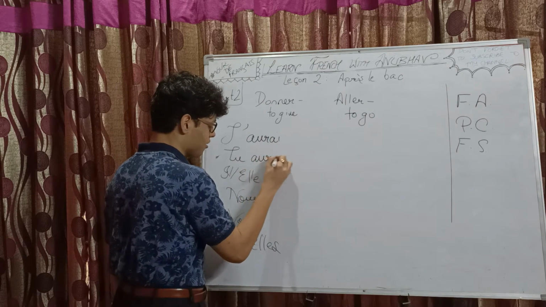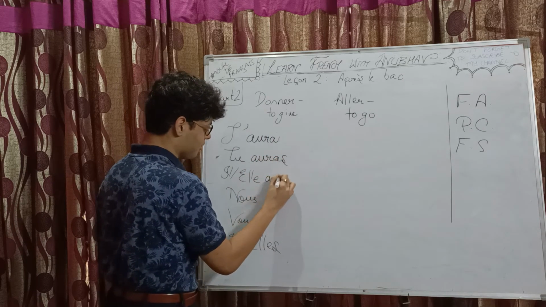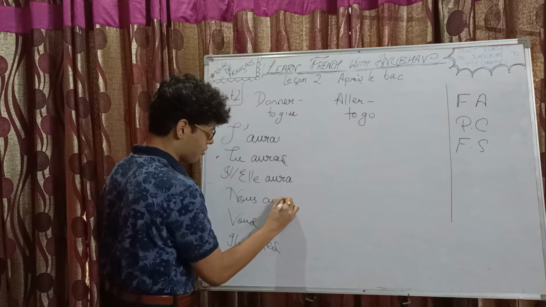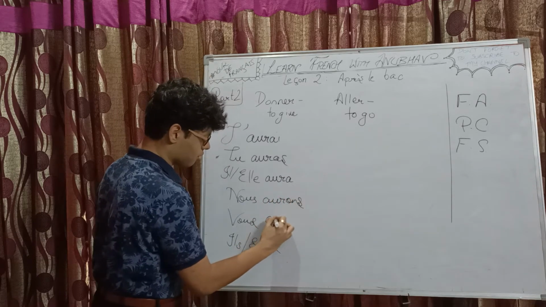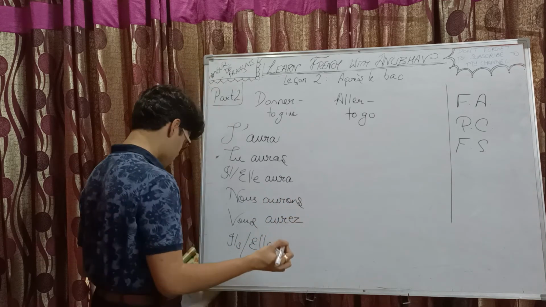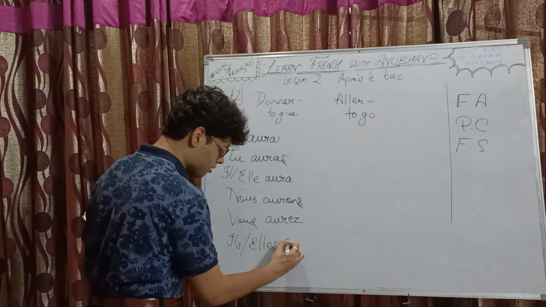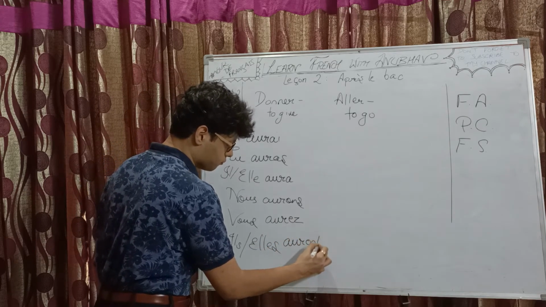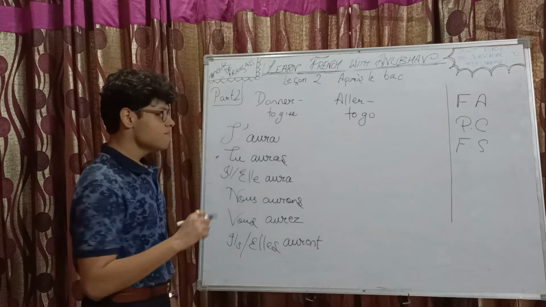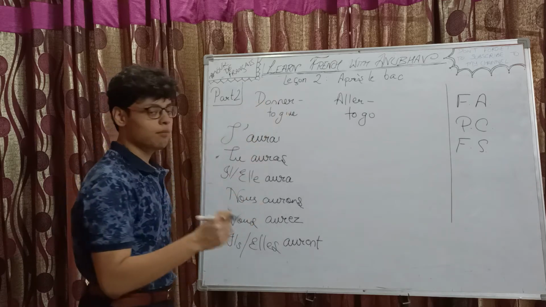J'aurai, tu auras, il aura, elle aura, nous aurons, vous aurez, ils auront, elles auront. Right. And then we will add the past participle of donner.